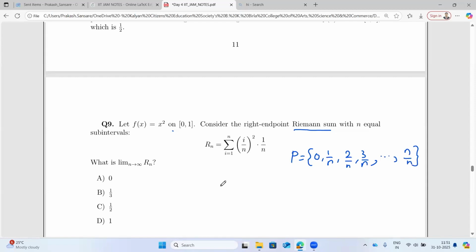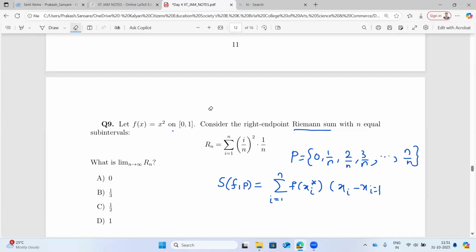So the Riemann sum R_P will be the summation i goes from 1 to n of f(xi star) into xi minus xi minus 1.